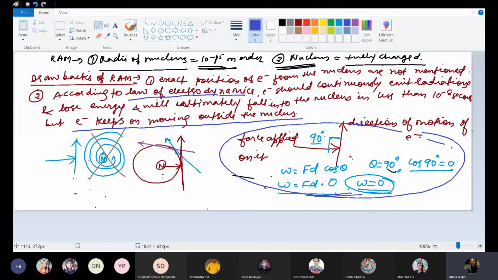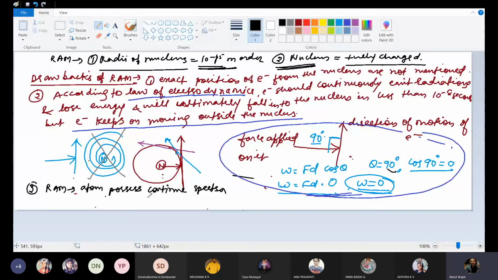And one more point is there for Rutherford's atomic model drawbacks. One more drawback: according to Rutherford's atomic model, the atom possesses continuous spectra, because it emits light continuously.